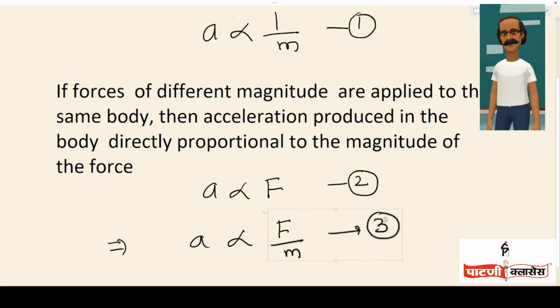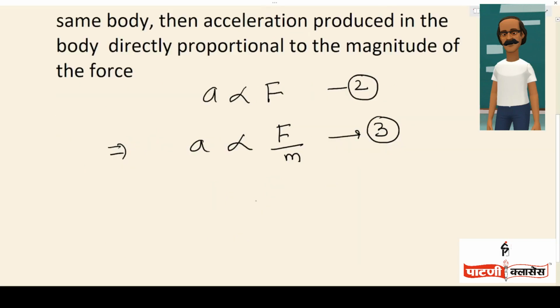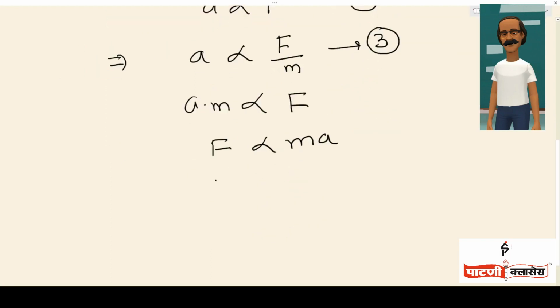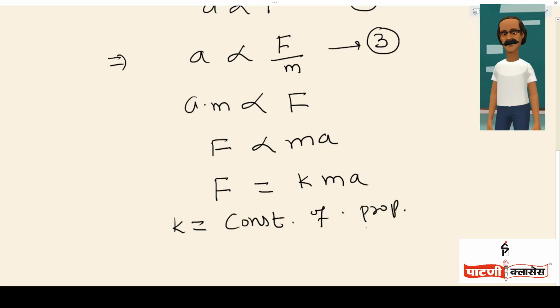From this equation we get A into m proportional to F. That is, F is proportional to ma. Now let us say K be the constant of proportionality. Therefore, F equals Kma, where K is nothing but the constant of proportionality.